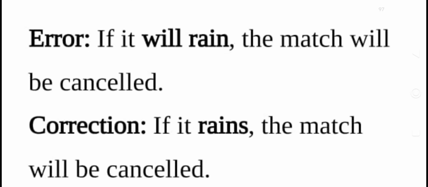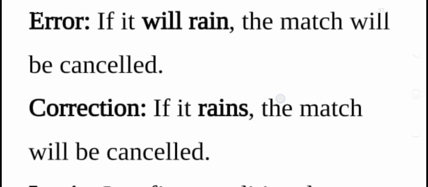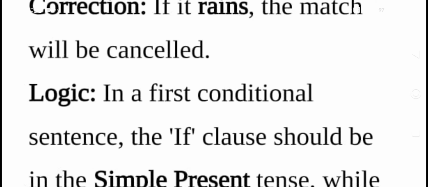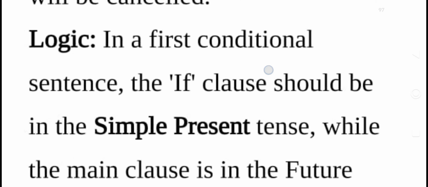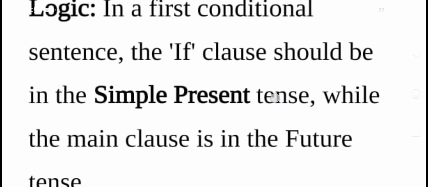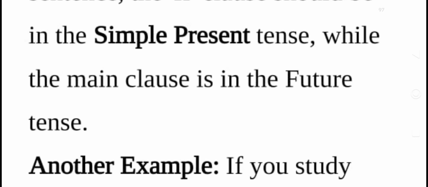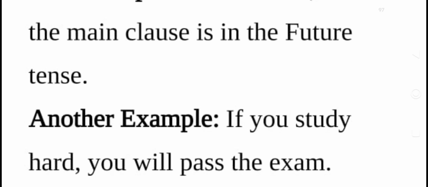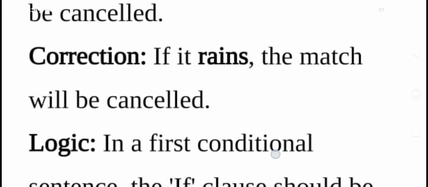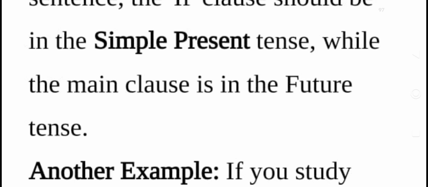That's a first condition. That's an if it will rain, the match will be cancelled. No, it's not right, in both the clauses there is will. What is correct is, if it rains, that's a simple present, the match will be cancelled, right? So it is followed by will. The logic is, in a first conditional sentence, the if clause should be in simple present. We have seen that if it rains, it is simple present tense, while the main clause is in future tense, so the match will be cancelled, it's a future, right?